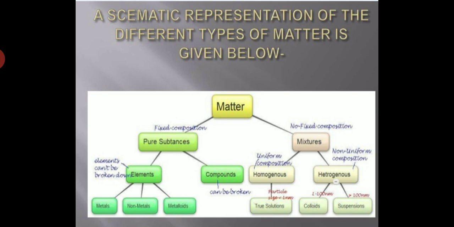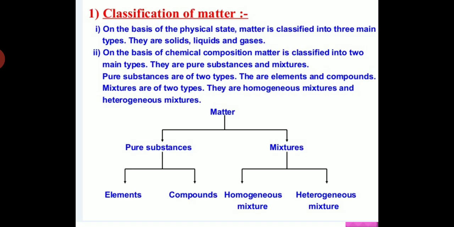So if we talk about the mixture, what do you mean by the mixture? Students, a mixture is an impure substance. What do you mean by impure substances? Those substances do not contain molecules of the same type. They contain molecules of different types. Mixtures are homogeneous mixtures and heterogeneous mixtures. What is the difference between a homogeneous mixture and a heterogeneous mixture?